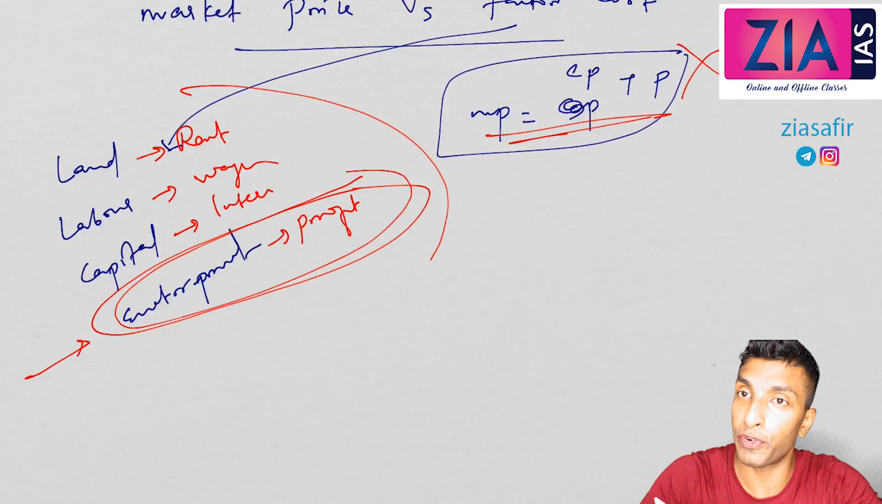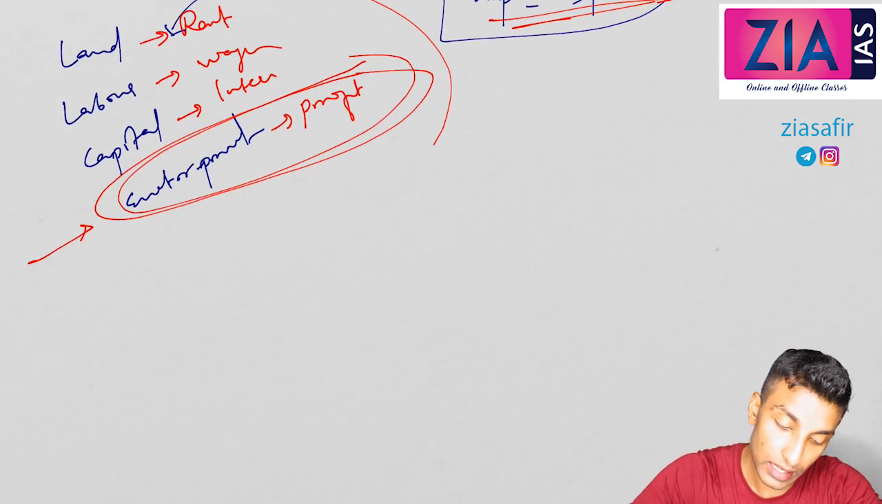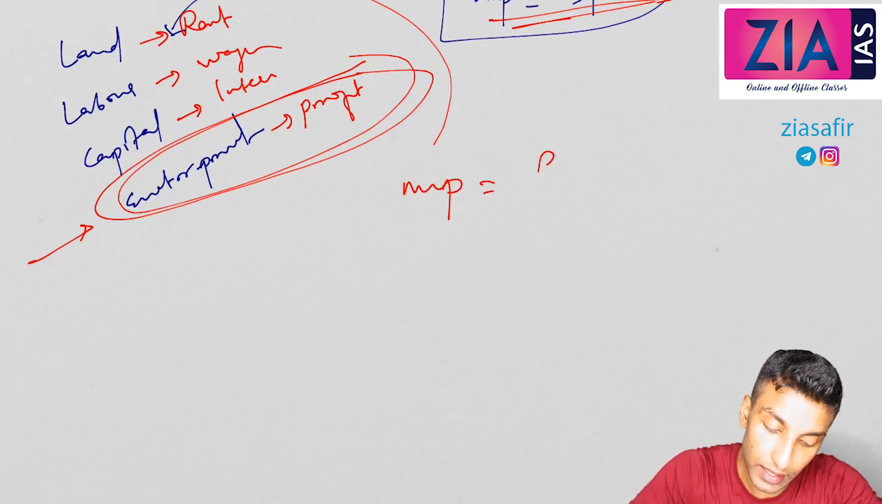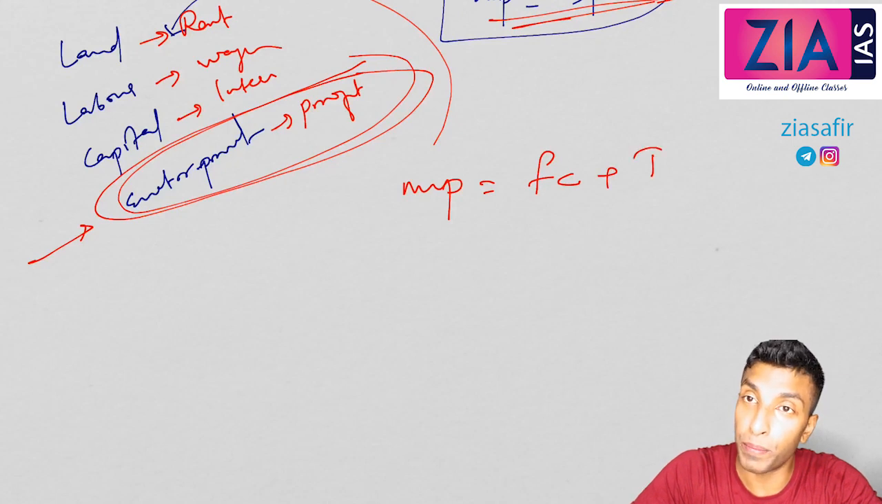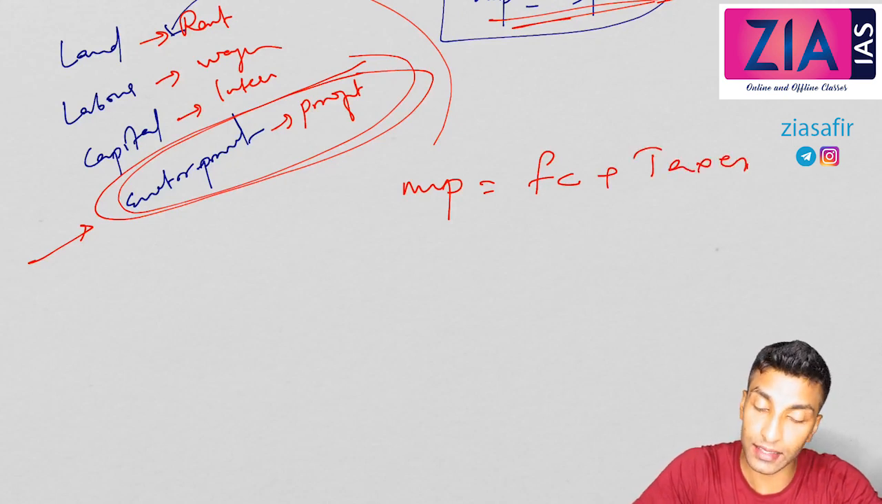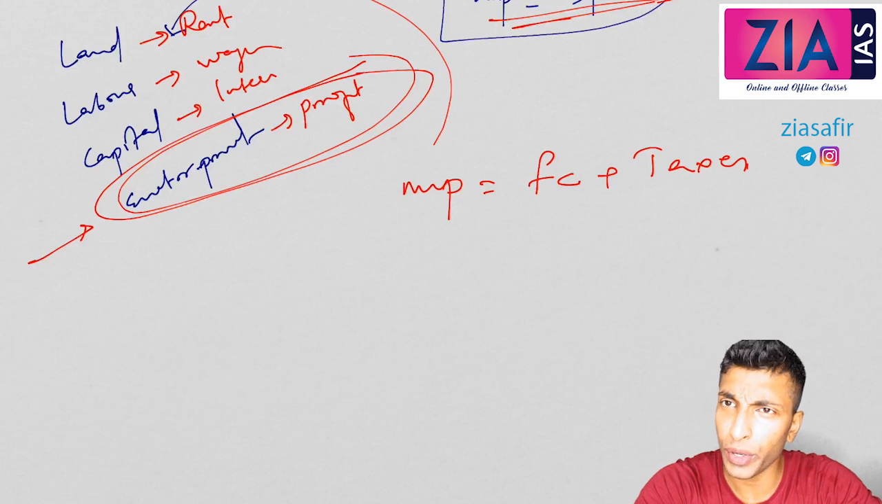Okay, so the difference is not profit. Then what is the difference? Basically, market price equal to factor cost plus taxes. So taxes is actually the difference. Okay, so this is how you need to understand: market price equal to factor cost plus taxes.